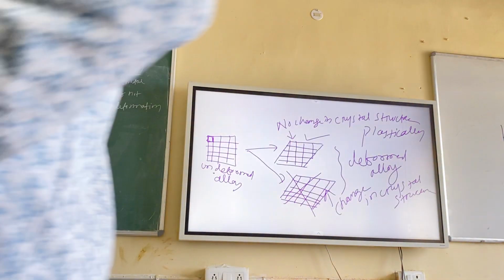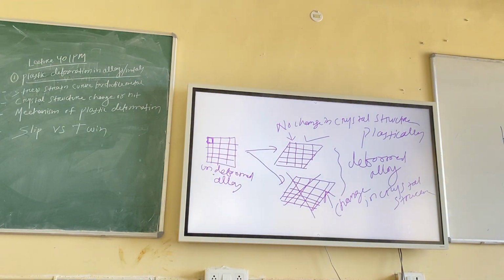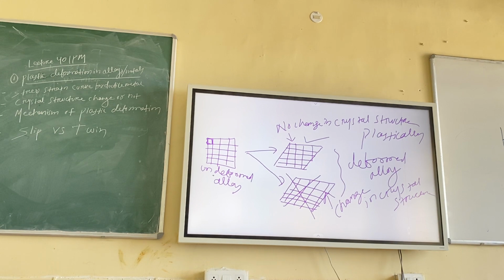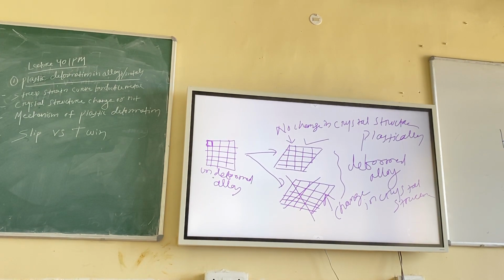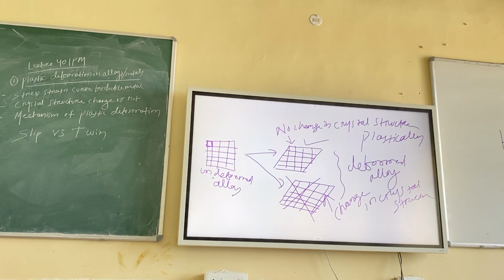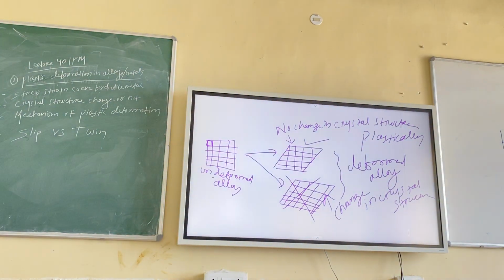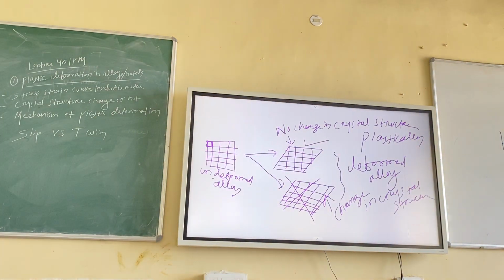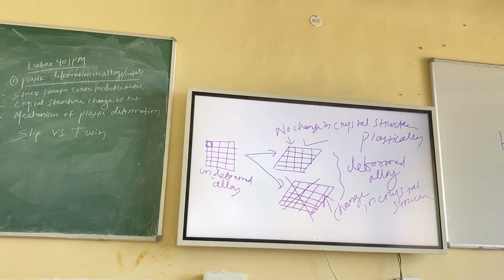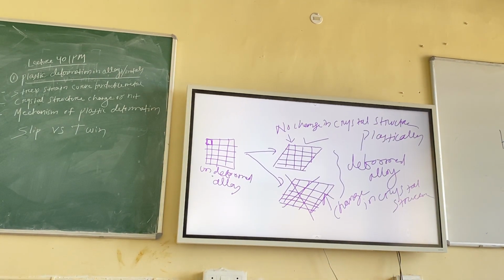So after plastic deformation, only the external shape changes, but there is no change in the shape of the unit cell. The unit cell will remain the same unit cell, right? So there is no change in crystal structure. So the conclusion is: after plastic deformation, there will be no change in crystal structure, right? The unit cell does not change its shape. The unit cell only changes its orientation, right?